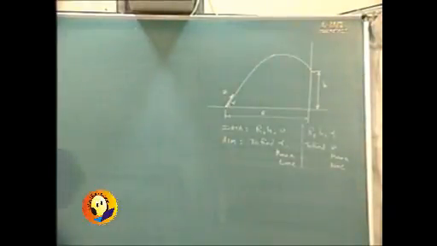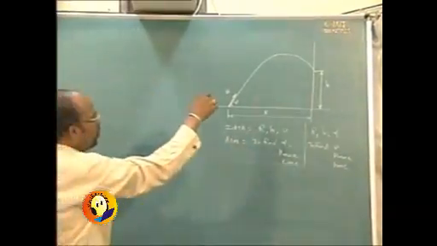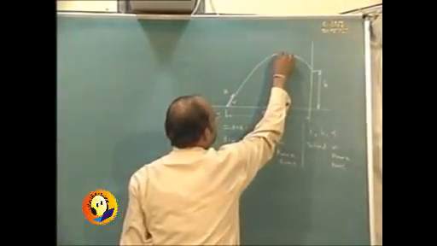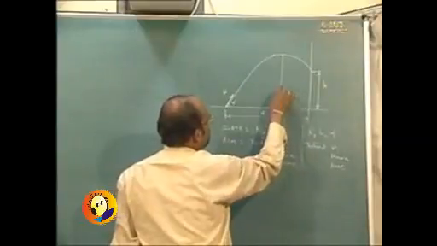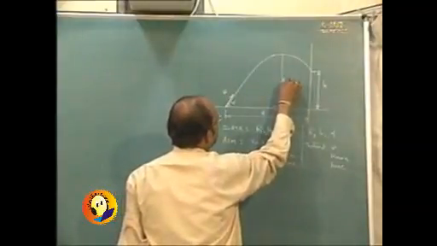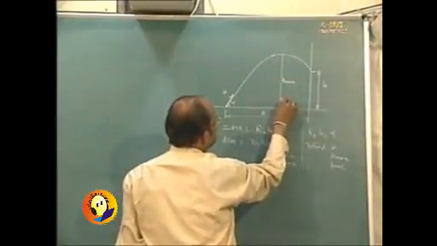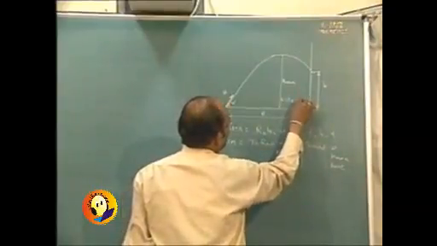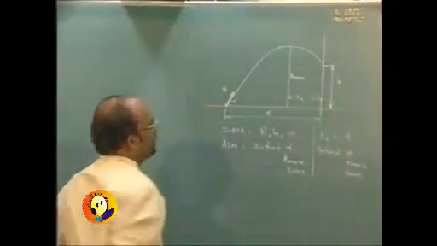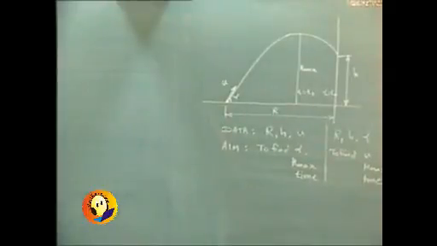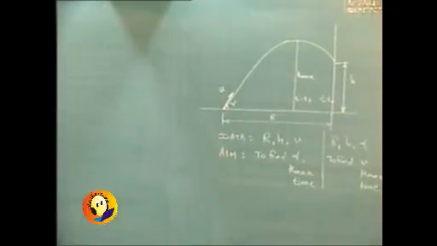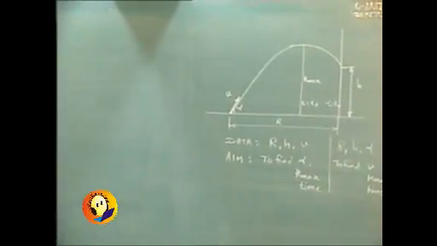Now if we are going to use the same notation once again, then when we have the maximum height we can say that the time is t1, and then at t equal to t2 we have the height as small h. Let t equal to t2 be the total time.